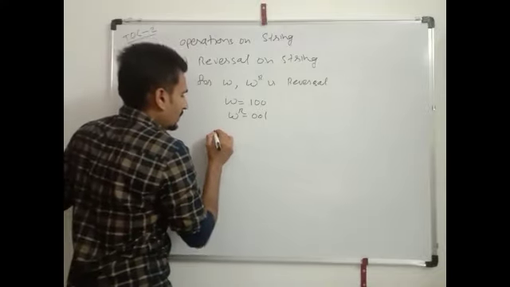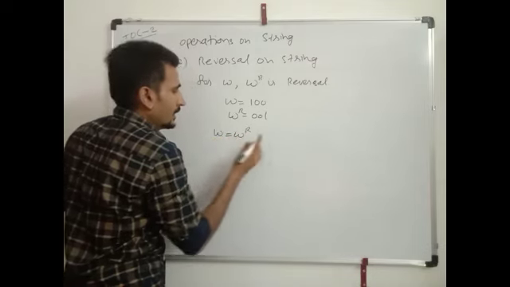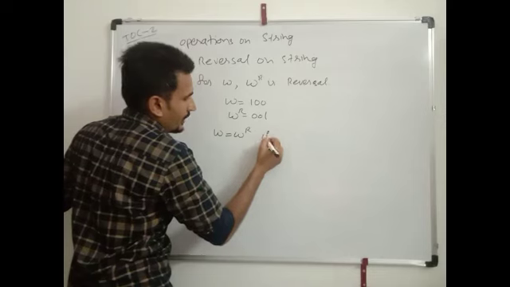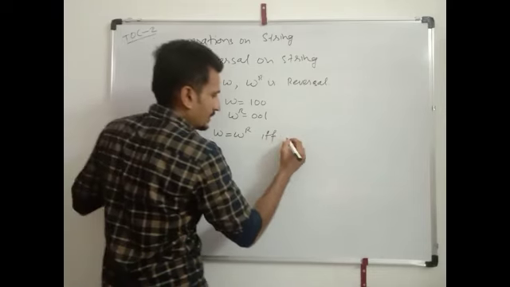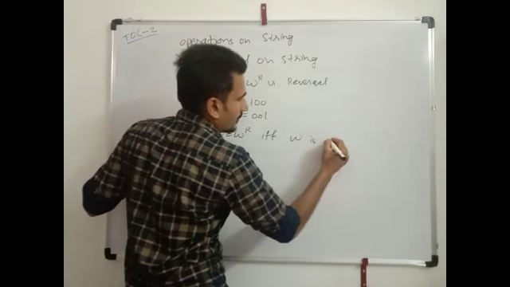If W is equal to W R, both are equal, it will be if and only if W is a palindrome string.